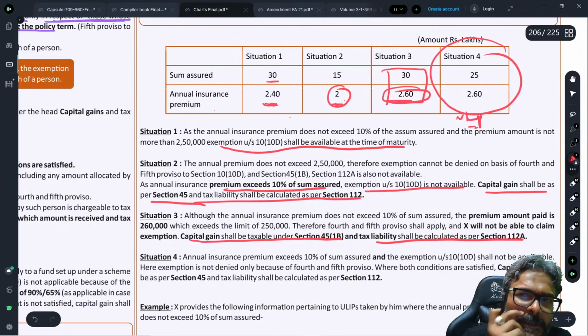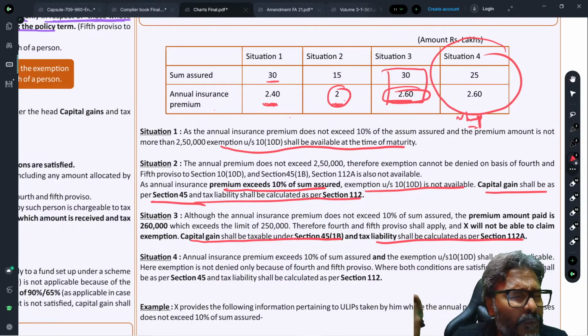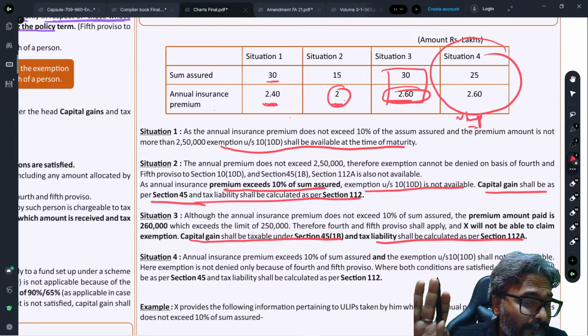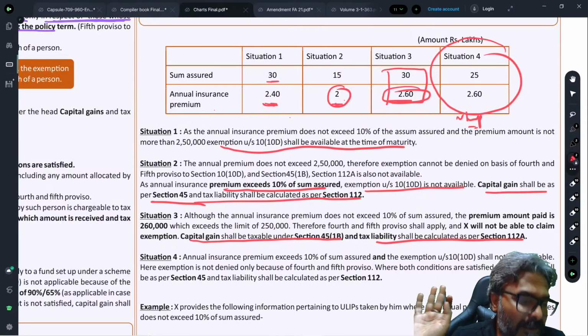The fourth situation. And what is that fourth situation? Situation number 4 is sum assured is 25. Annual premium is 2.6. Now if you talk about 10% in this context, please tell me, does it exceed 10%? Yes. What did I tell you just some time back? If your annual premium exceeds the 10% threshold, then will you also see the 2.5 lakhs criteria? Answer is no. Even if it is exceeding 2.5 lakhs, that will now become irrelevant for us.